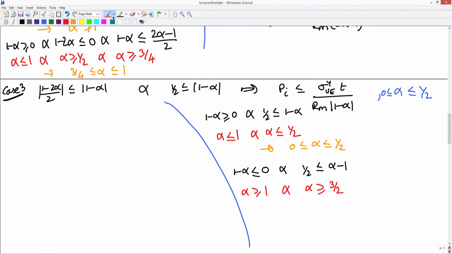Okay. This will imply that alpha must be greater than or equal to 3 by 2. Okay. These are two possible solutions here.